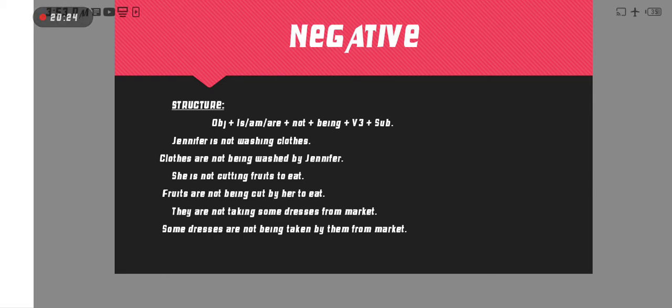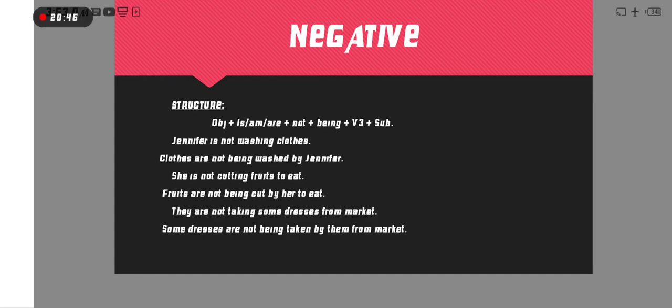It's very easy. Okay, the last one is: they are not taking some dresses from the market. Here some dresses is the object. We have some dresses and then from market. But first we identify what is the object here. As we know, the object is a receiver.